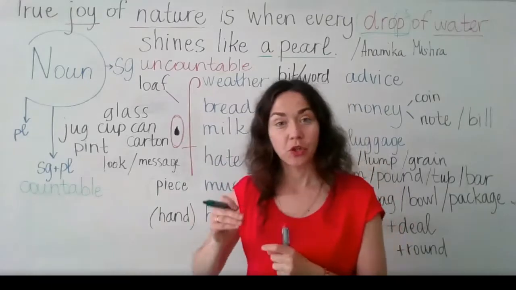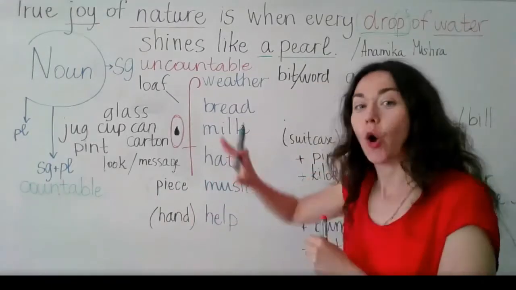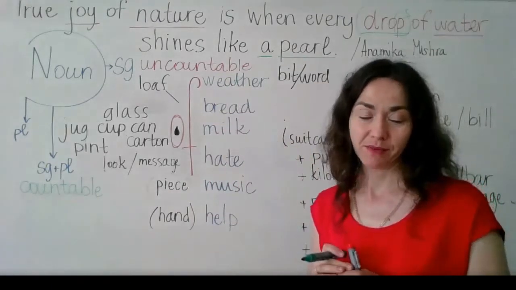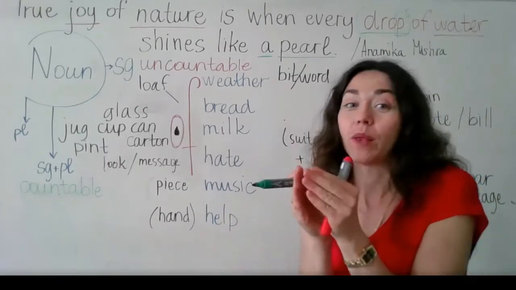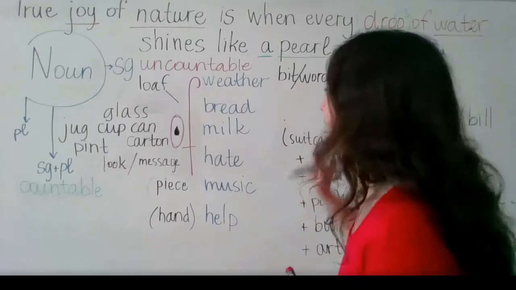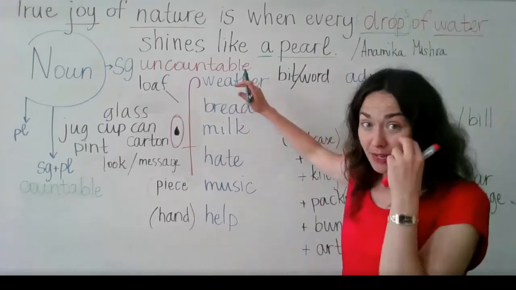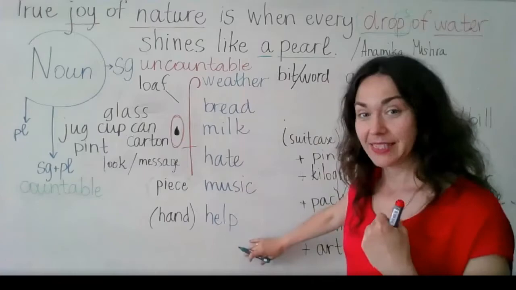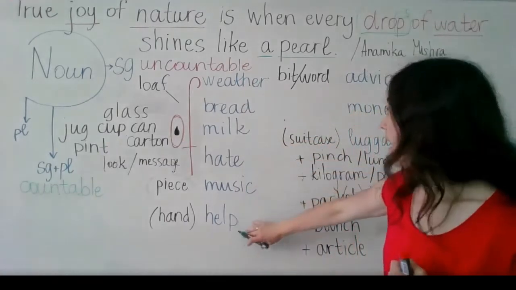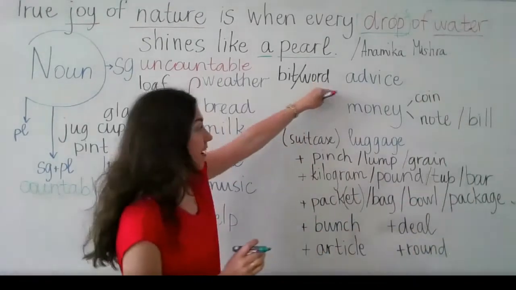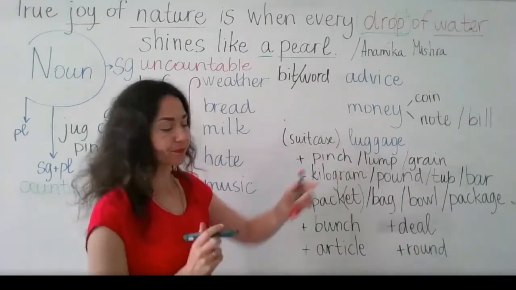Today, you are going to learn how to count parts of these uncountable nouns, or how you express yourself when you speak about one part of it. You maybe recognize these words from the previous lesson. Remember weather, bread, milk, hate, music, help. And here we have advice, money, and luggage.